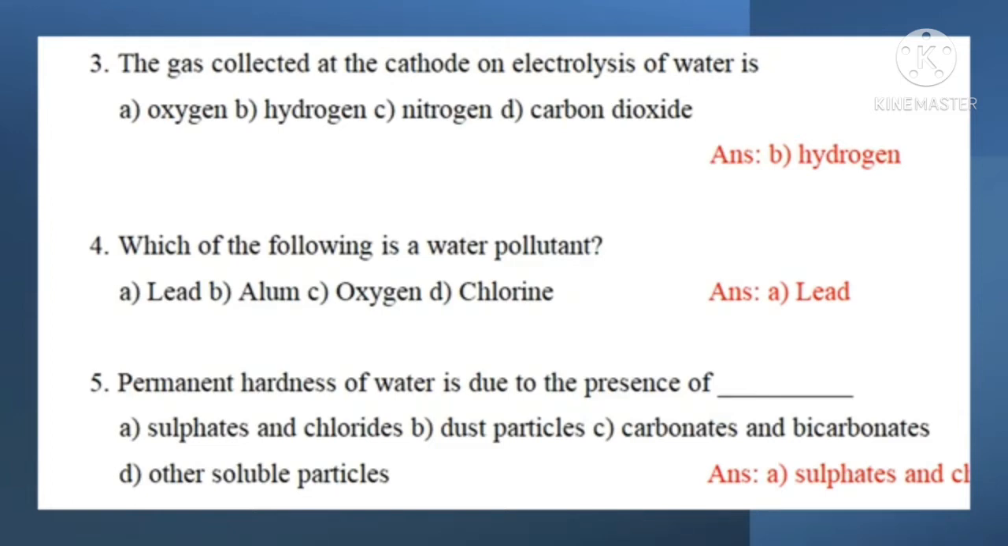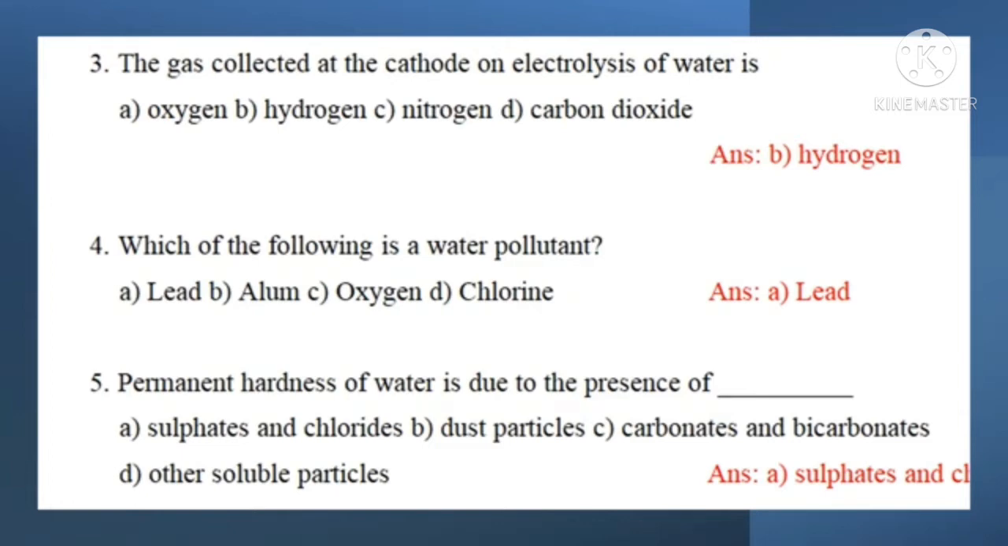Question 4. Which of the following is a water pollutant? A. Lead, B. Alum, C. Oxygen, D. Chlorine. Answer option A. Lead. Lead is a water pollutant.